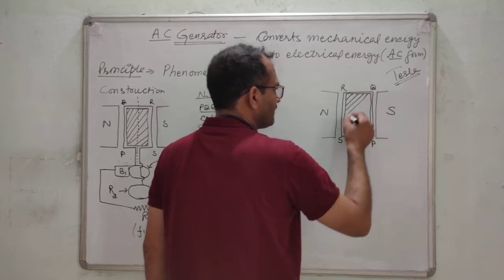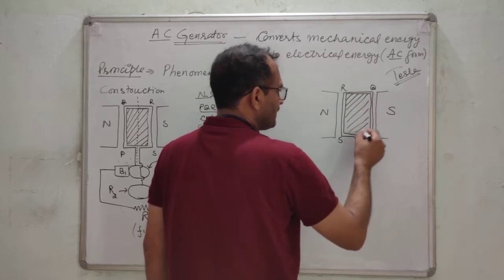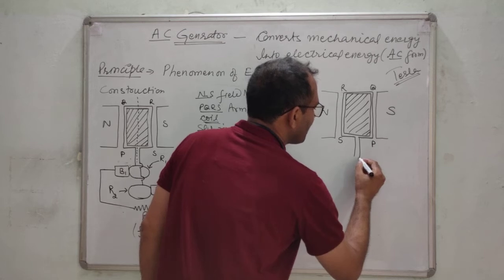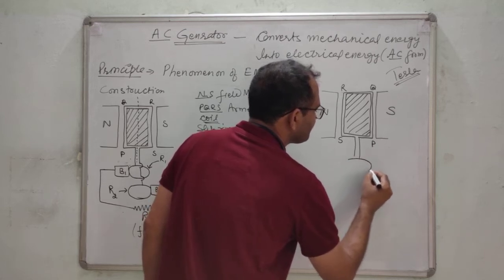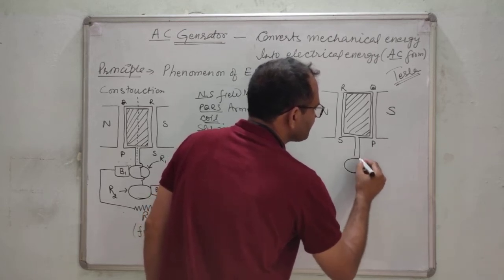This is the soft iron core. Again, this is connected with the slip rings.